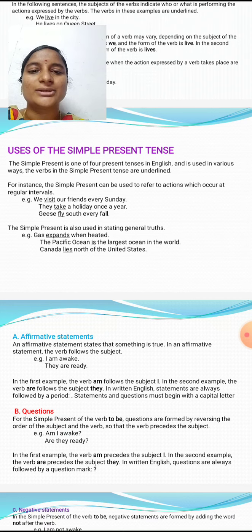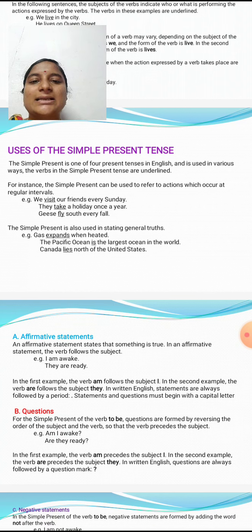Next, the simple present is also used in stating general truths. So general truths also come under the simple present tense. The gas expands when heated. So gas expands when heated. This is a general truth.